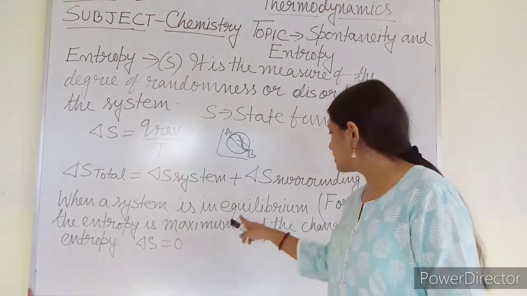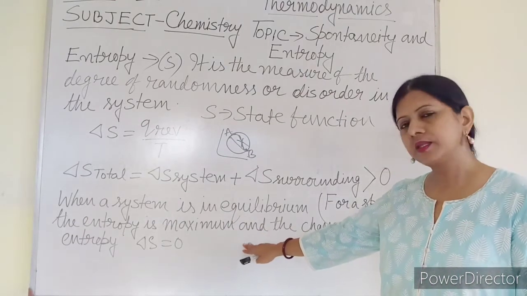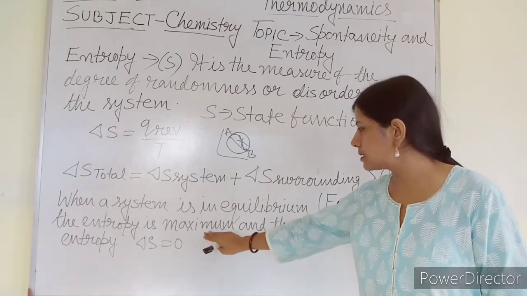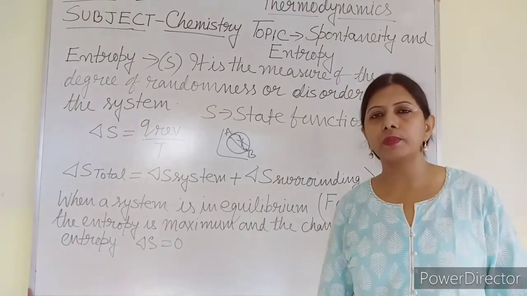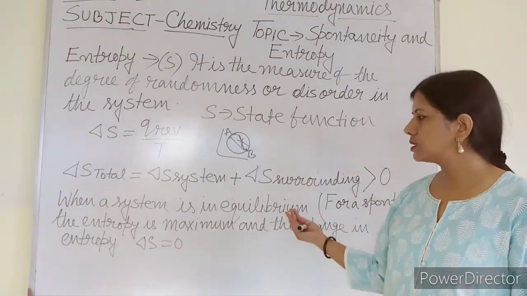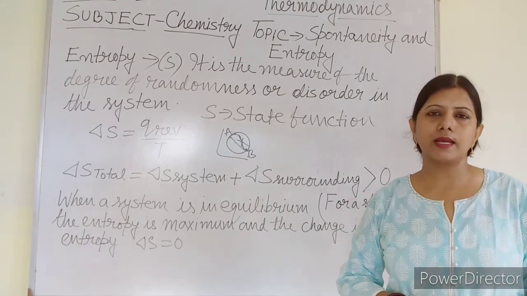And when a system is in equilibrium, the entropy is maximum. If the system has achieved equilibrium, in that case the entropy is maximum, and the change in entropy, that is delta S, is 0. Okay, so this is the way entropy is related with the spontaneity of a reaction.